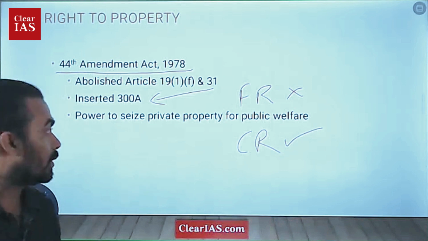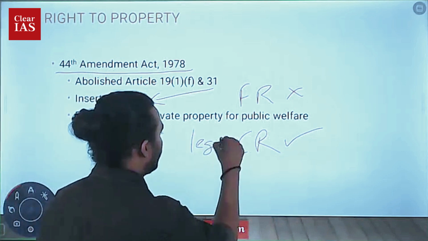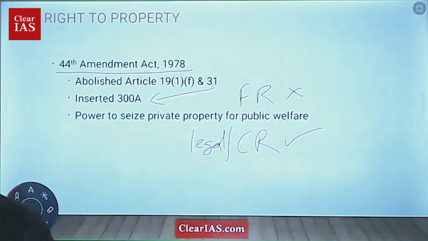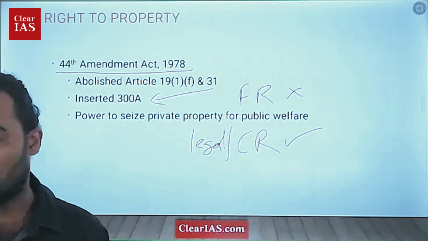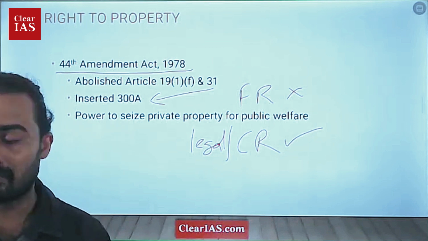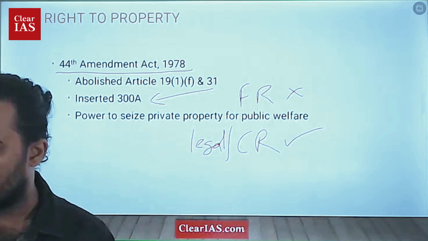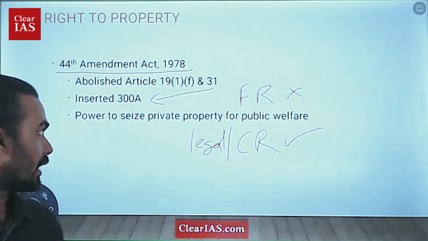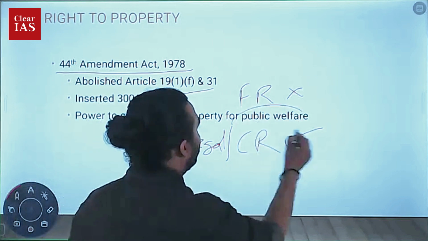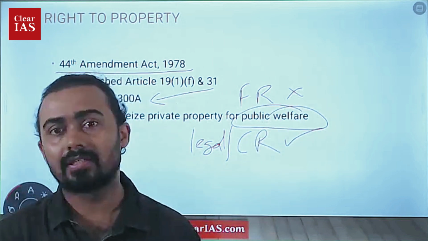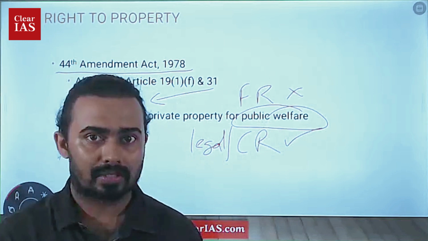There is one more word, legal right, that is, I can go to a court. So that is a legal right or a constitutional right only. That is the status of Article 31, which is currently in Article 300A. So we already mentioned what 300A is: no person will be deprived of property unless by authority of law. That is, unless there is a valid law. Then, why this particular property is being taken away is for the public welfare. So that is the stand of the government: everything is for public welfare, public infrastructure, etc.